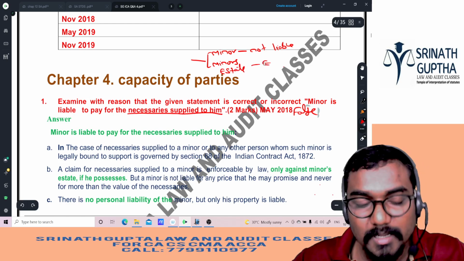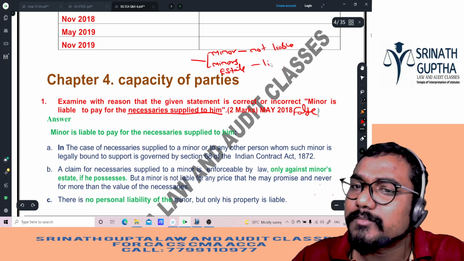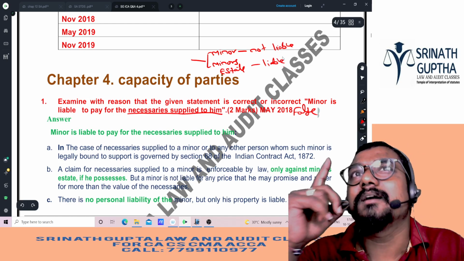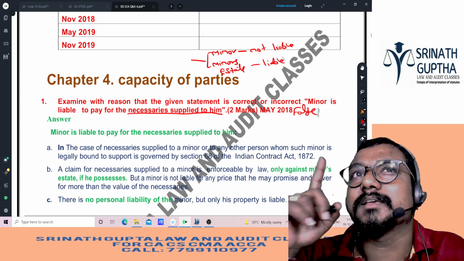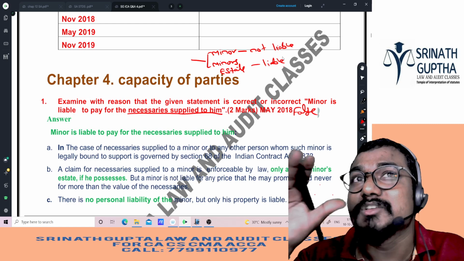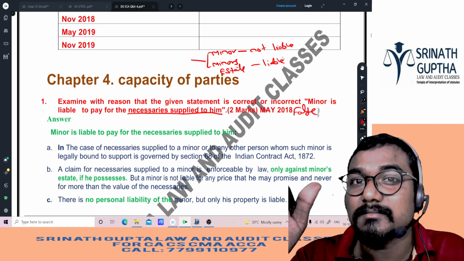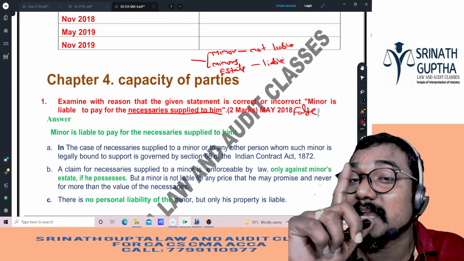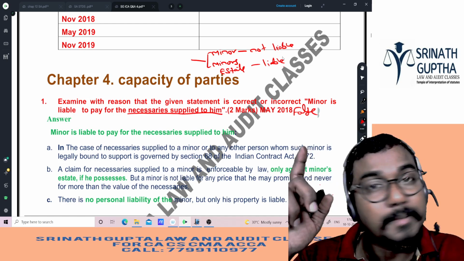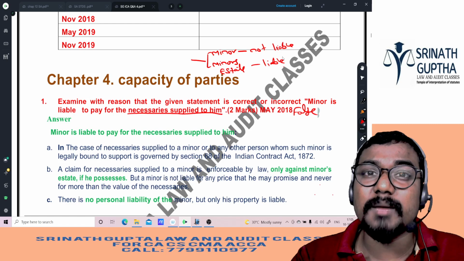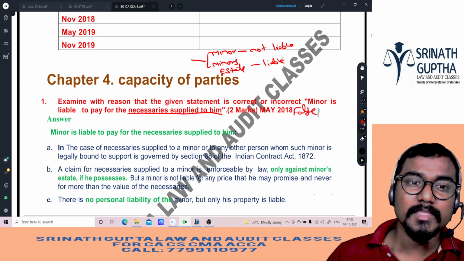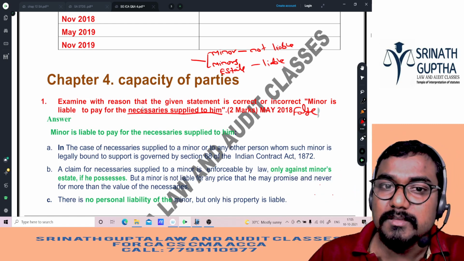In the exam, you'll get a doubt: true or false? Srinath sir said if you supply the necessaries to a minor, liable. But minor is not personally liable. Only minor's estate is liable. Remember this thing. So, examine with reason.